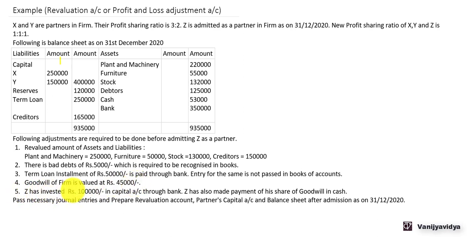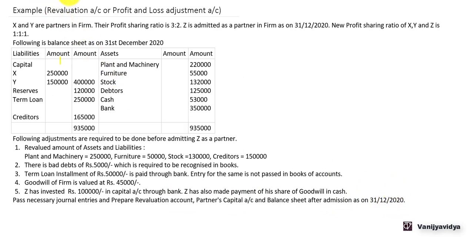Fifth, Z has invested 1 lakh in capital account through bank, and Z has also made the payment of his share of goodwill in cash. Pass necessary journal entries and prepare revaluation account, partners' capital account and balance sheet after admission as on 31st December 2020.